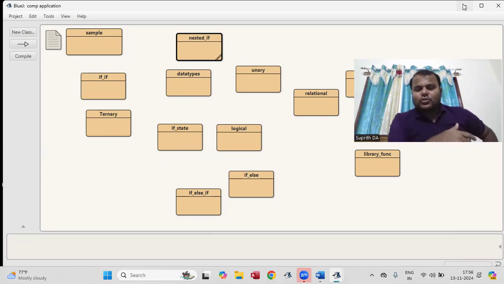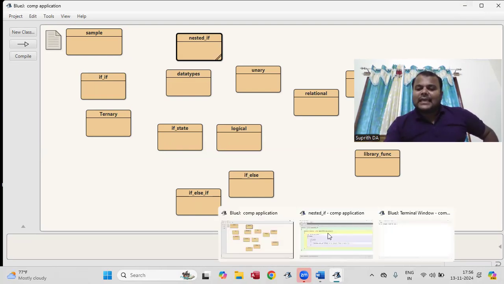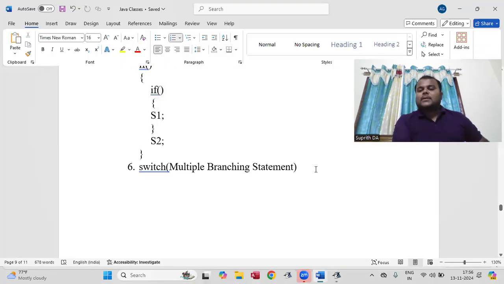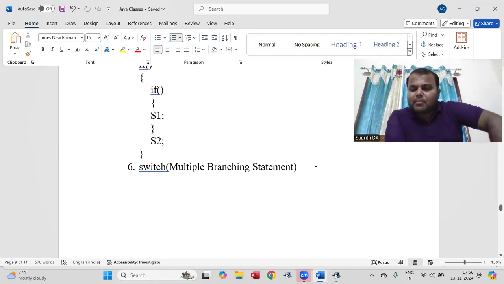Now we can go to another one, which is switch. This is very, very important. These are also important, if you learn properly how to write the syntax for all these if statements, if and else. Next we can go to the switch. It is a tricky and very interesting topic also. Now I'm going to explain the switch statement. It is also known as a multiple branching statement.